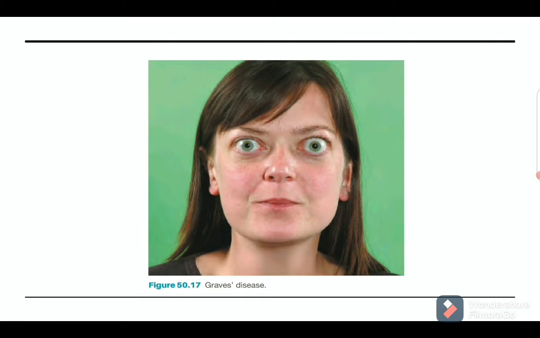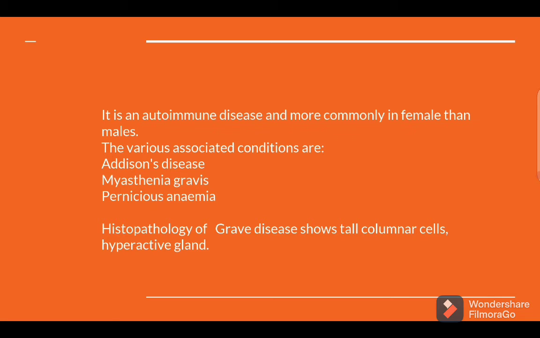Okay, so what is Graves' disease? It is an autoimmune disease and it is more common in females than males. It is also associated with various conditions like Addison's disease. There can be myasthenia gravis, pernicious anemia. The histopathology of Graves' disease will show presence of tall columnar cells, a hyperactive gland.